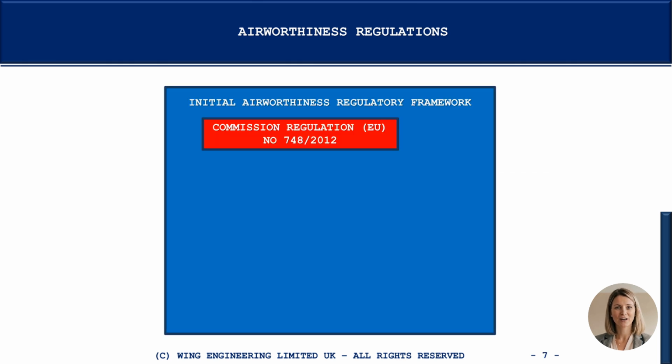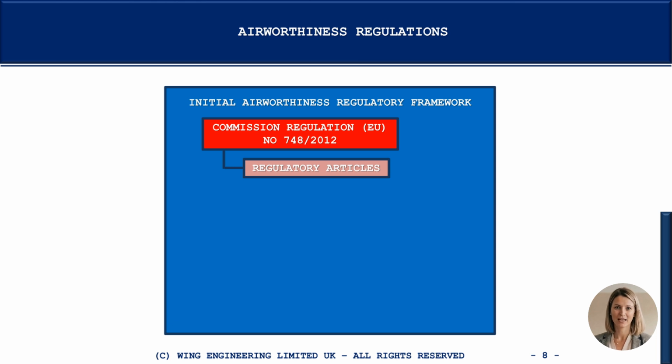The initial airworthiness regulatory framework, officially referred to as Commission Regulation EU No. 748 of 2012, refers to the regulation governing the airworthiness and environmental certification of aircraft and aeronautical products, parts and appliances, as well as the approval of the organizations involved in these. It is made up of 5 key elements. Let's outline and briefly expound on each of these.